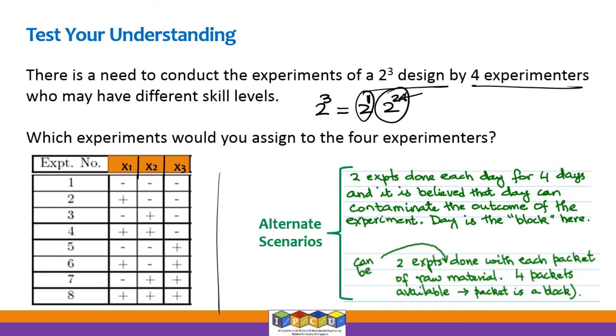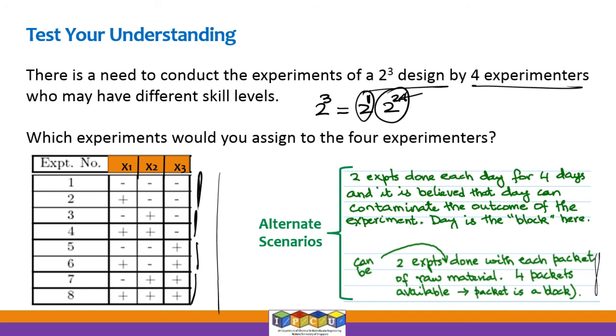All right, so the alternate scenarios could be like this. For example, the raw material packet scenario is this: 2 experiments can be done with each packet of raw material, and there are 4 packets available, and each packet is a block. So the raw material quality is different in each packet. 4 packets are available, but only 2 experiments can be done with each packet. So now how do you assign the 8 experiments to these 4 packets, or how do you assign the 4 packets to each of those experiments that are out there? All right, will you assign 2 packets to experiments 1 and 2, the next packet to this? Will you do it that way, or would you have a smarter way of looking at it?